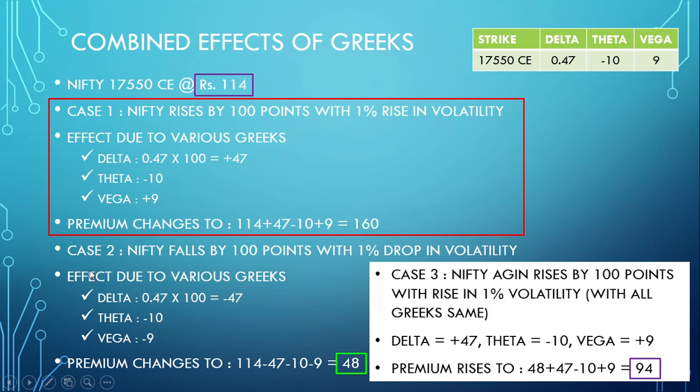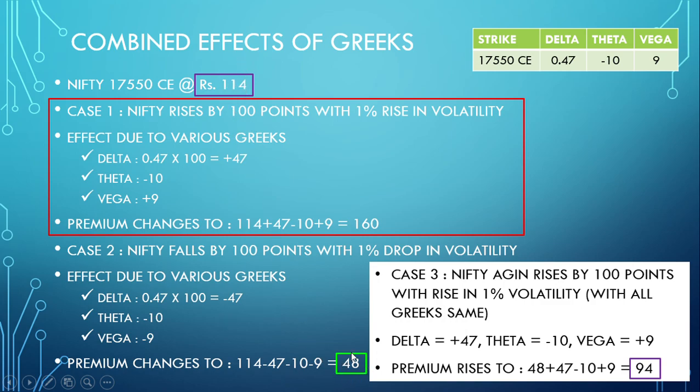Now case 2: Nifty falls by 100 points with a 1% drop in volatility. So now the effects of the various Greeks: delta becomes negative, basically because delta moves in the direction of the market or stock. So delta is minus 47 rupees, theta will give you minus 10, Vega will give you minus 9. So the premium 114 will change to only 48.